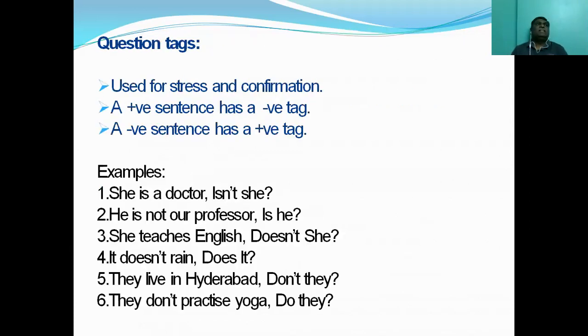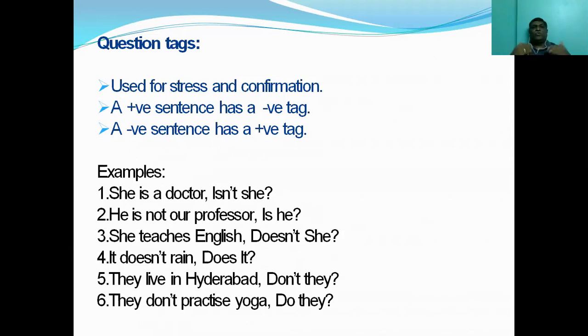So what we have seen till now is simple present tense structure. Simple present tense has got three structures: one is with be form, the other is with main verbs, that is V1 and Vs, and then it has a passive form, be form followed by V3. And then we have understood how to make negative sentences, interrogative sentences, negative interrogative sentences, and interrogative sentences by using WH words.